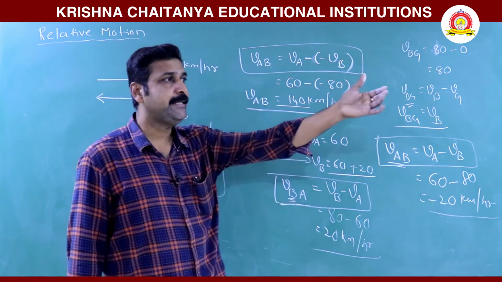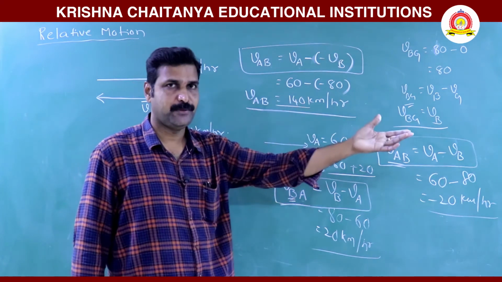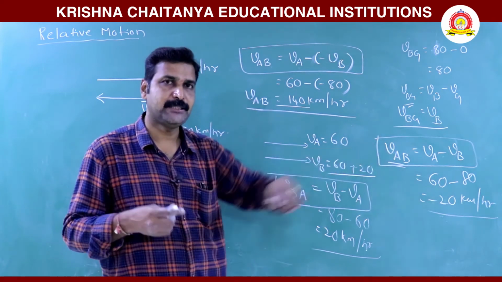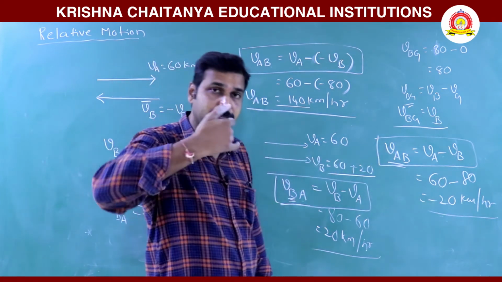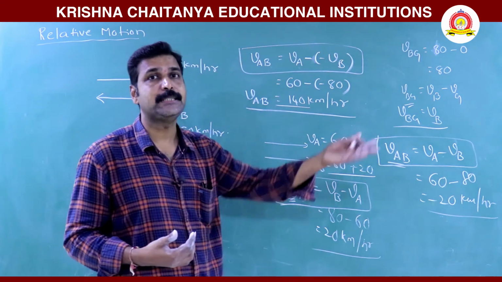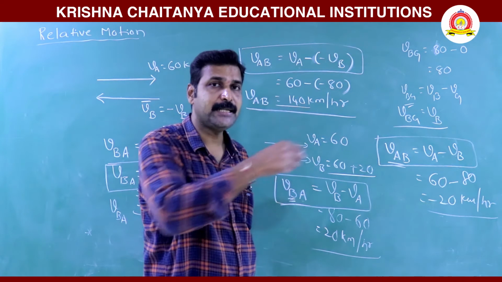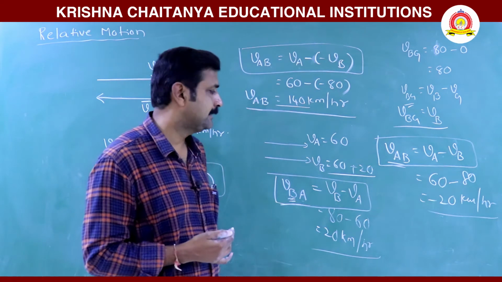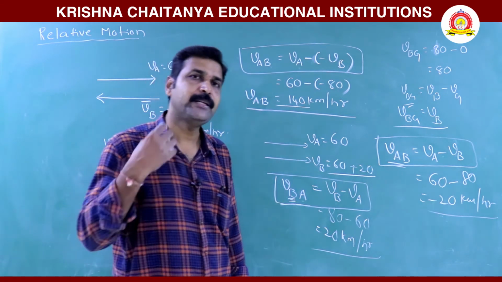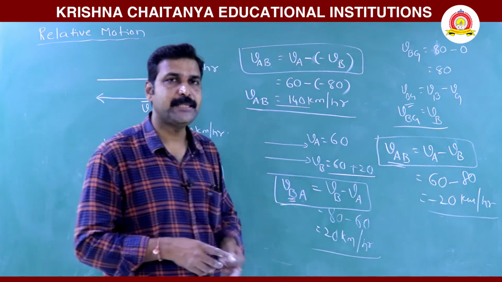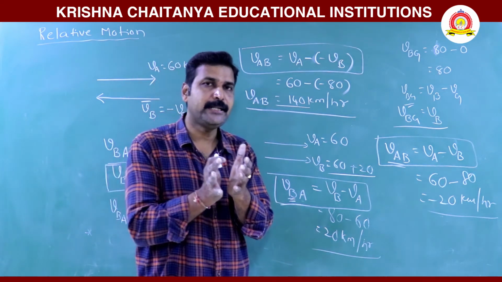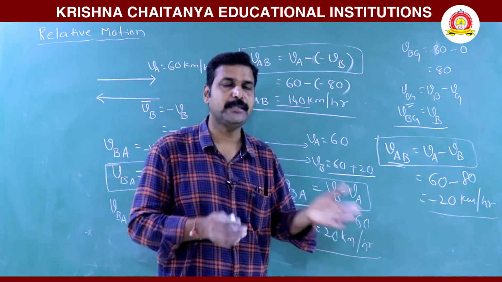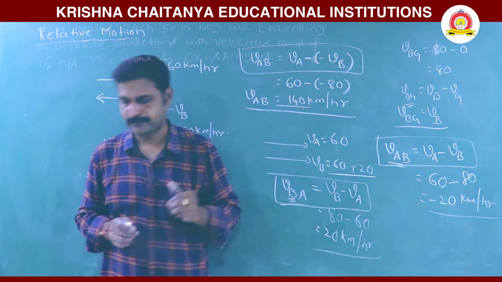And when A is 80 meters ahead of B, if A is going and B is lagging behind A, then 80 meters is there. It is called relative separation. With respect to B, A is ahead by 80. That is the relative separation between the two bodies. This is called relative velocities, and we can define relative accelerations. As a whole, this is the motion with respect to one another. That is the relative motion, right?